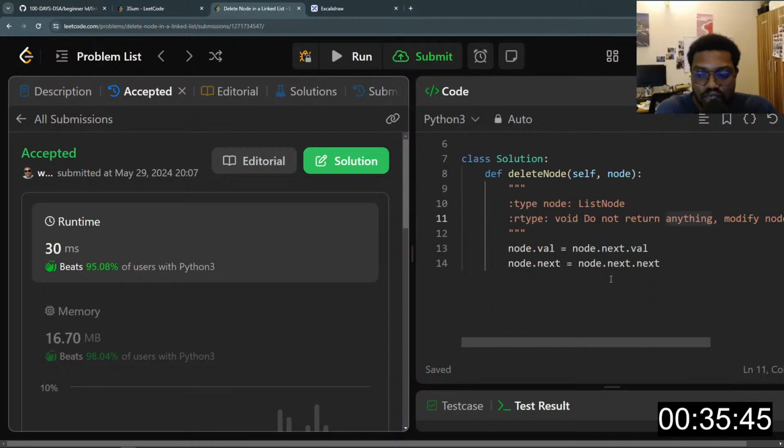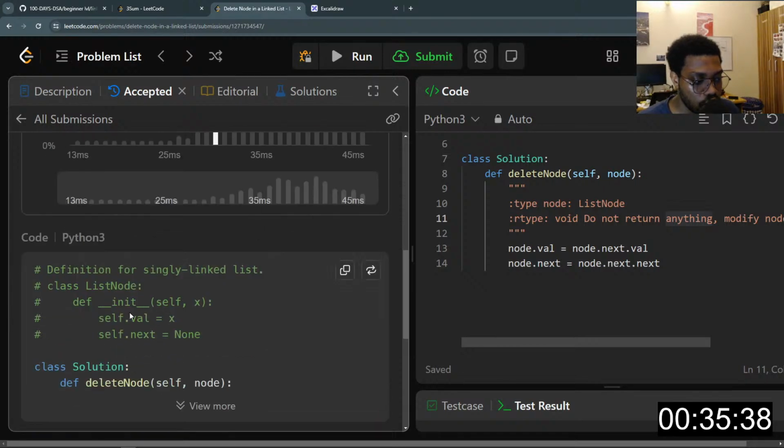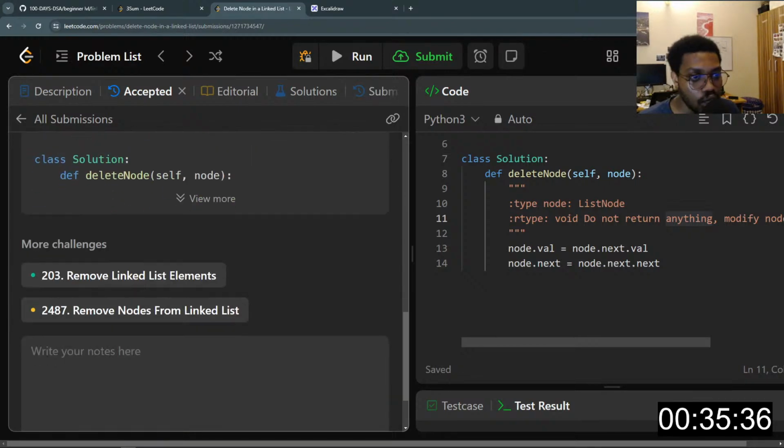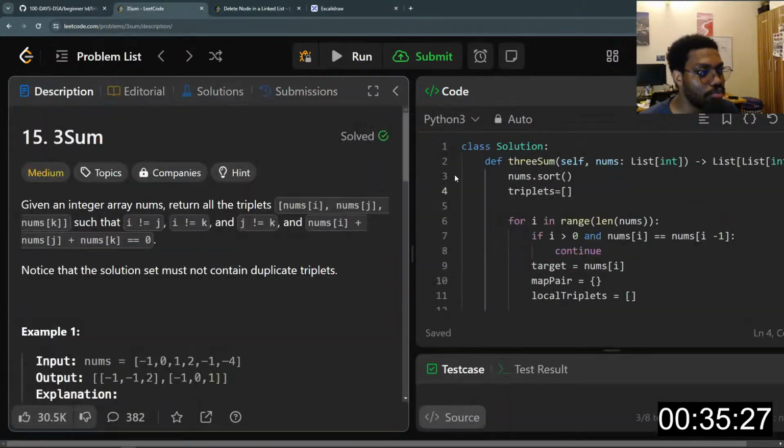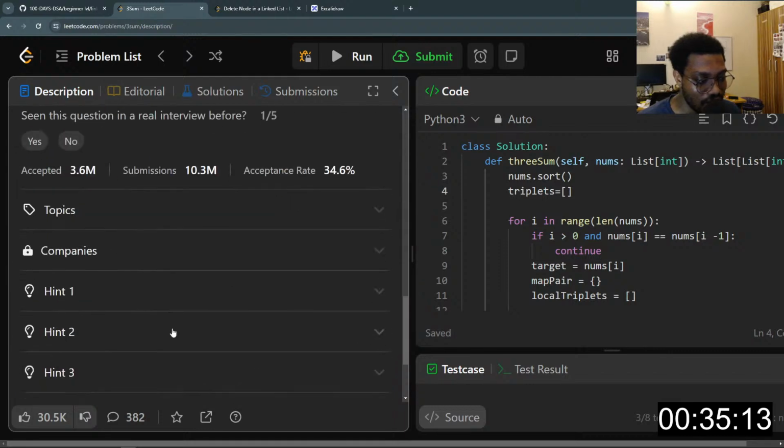But this question is actually, okay, so there's a new question in this part here. So what's the question? Threesome. Threesome is a very, very tricky question, and I know this question will take me a lot of time to explain because I actually spent a lot of time trying to understand it as well.